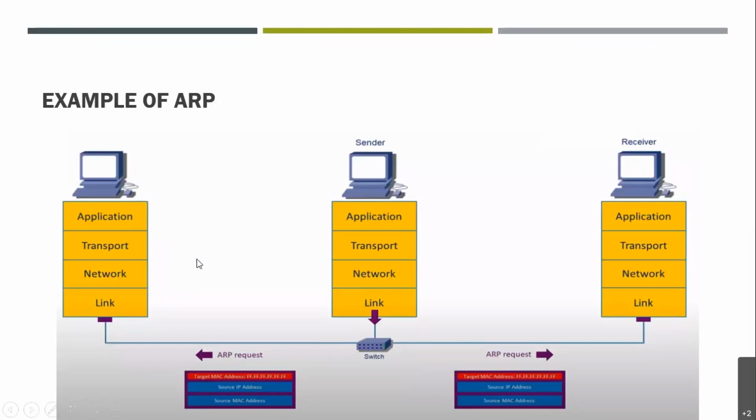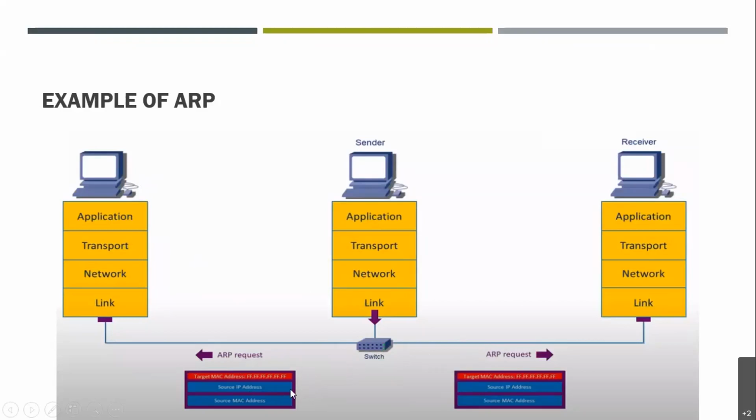Now, in the ARP protocol, it broadcasts that packet in all directions, right? Here also to the system, or the hop, which is not the destination, where we do not want to send the packet, and on the receiver side also it actually broadcasts it over all the nodes, right? This ARP request is broadcasted.